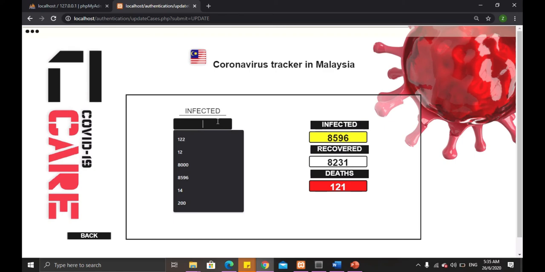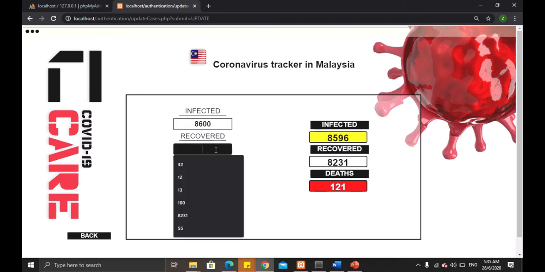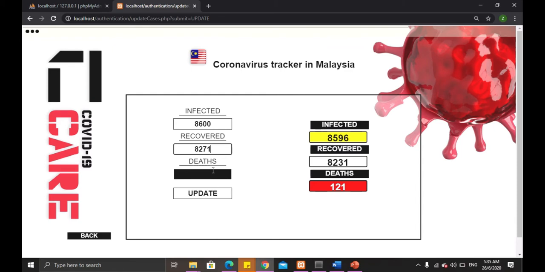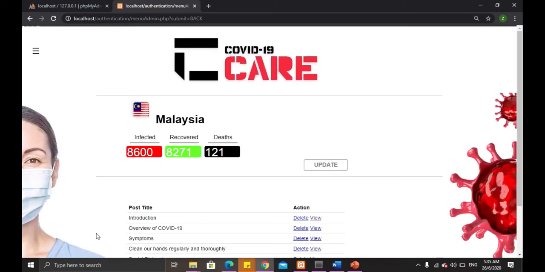So I would like to proceed to the latest or current cases. When admin clicks on the update button, you can see that it's stored here and also submitted to the user's homepage. Next is how admin views all the comments from the user.